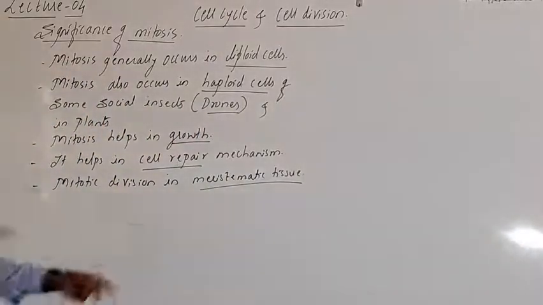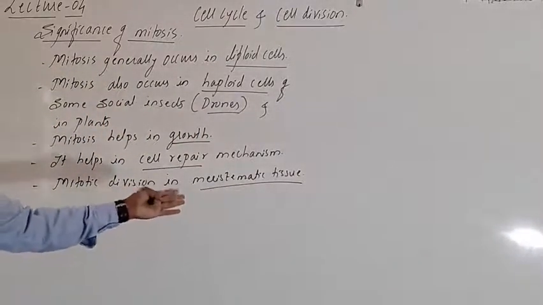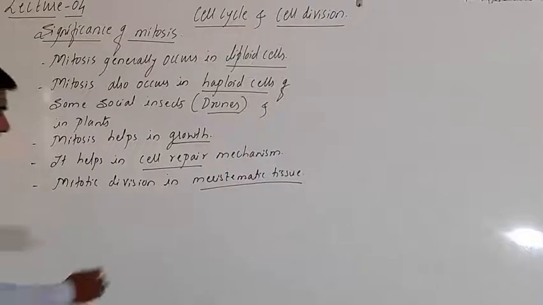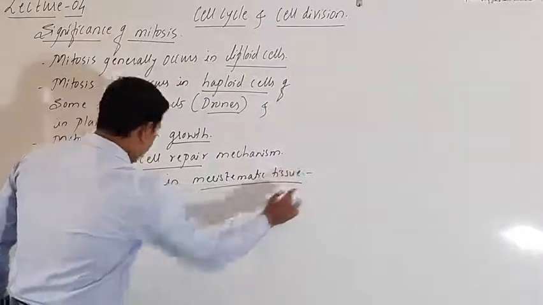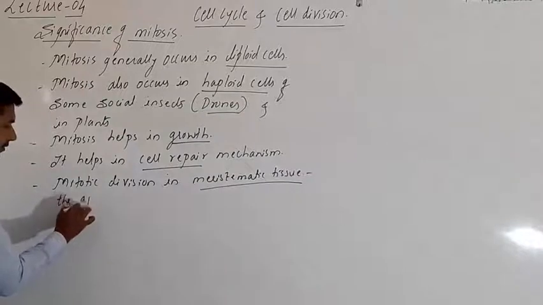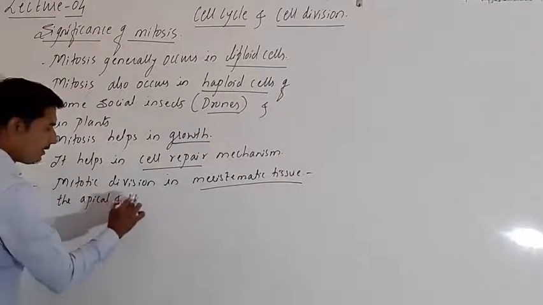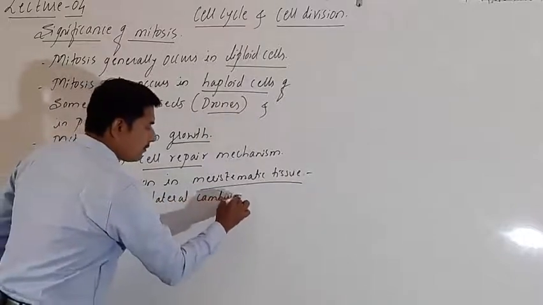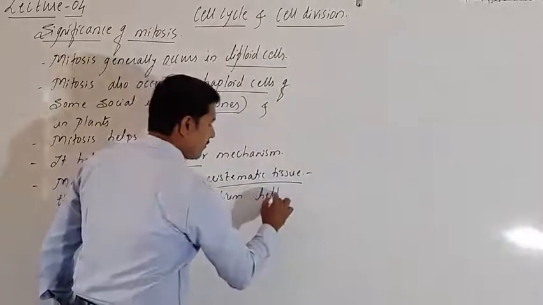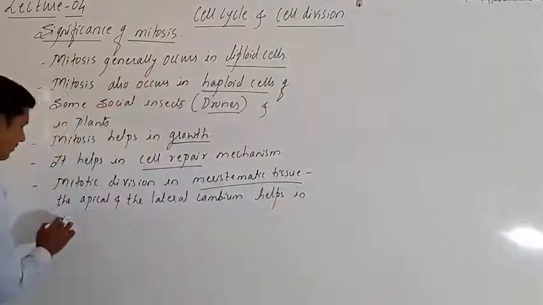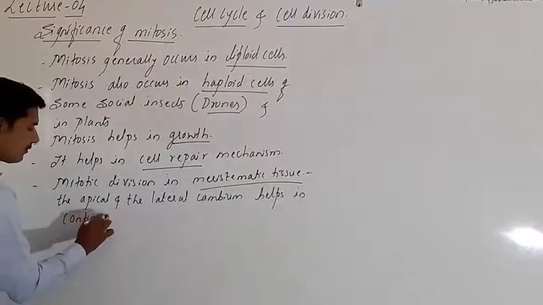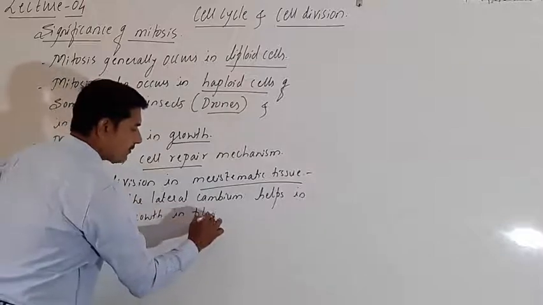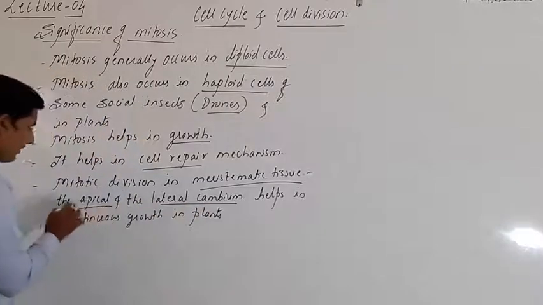Mitotic division in the meristematic tissues, or meristematic cells, the apical and the lateral cambium, helps in continuous growth in plants. Okay, so these are most important.